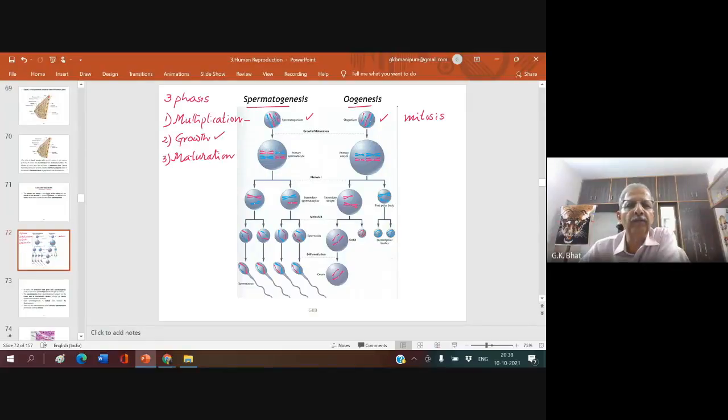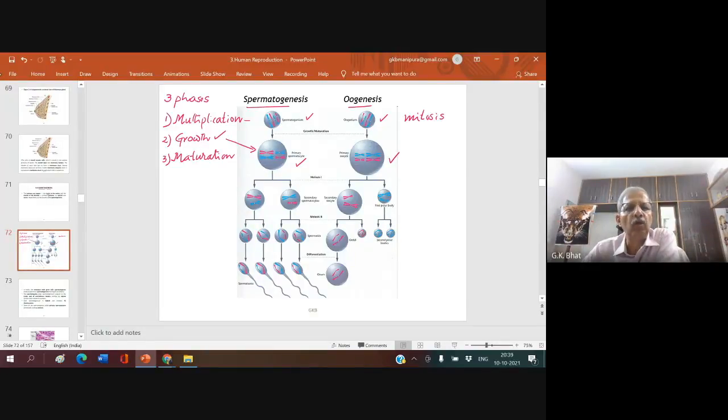During growth phase, one of such divided cells, the spermatogonium, stops dividing and grows in size to form the primary spermatocyte in case of the male and primary oocyte in case of the females.